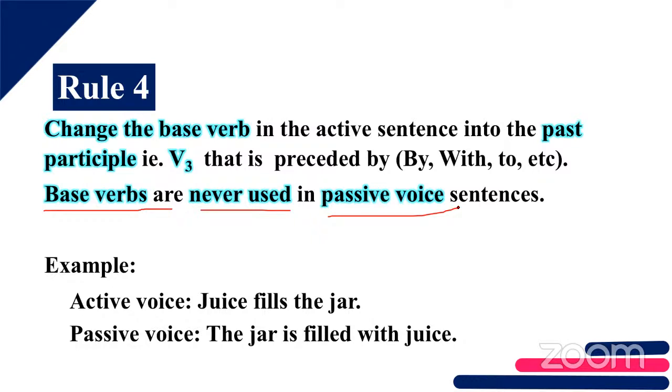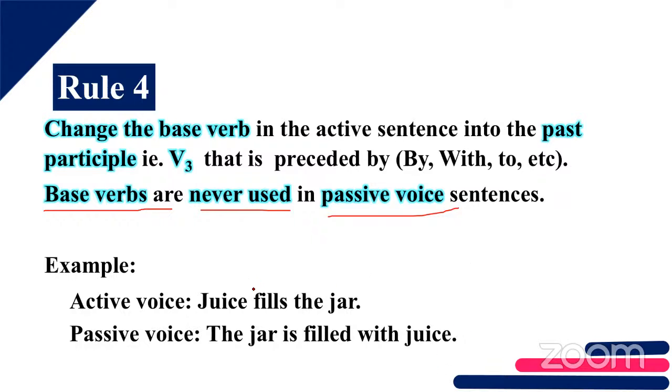So, change of base verb. You want to change the base verb into past participle form, and it will be preceded by with, to, etc. So instead of by, you can use with also, to also. Is that clear? Which is the base verb here? Fills, right? Juice fills the jar. The jar is filled with juice.